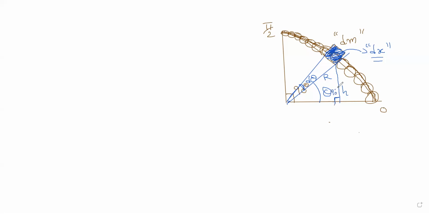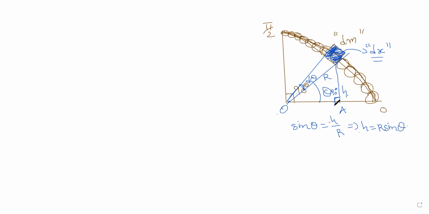Now I want to find h. How to find h? Just find sine theta from it. Sine theta is nothing but h by r, h divided by r in this triangle. If you consider this is O, and something OAB, in this triangle, h divided by r, r is the hypotenuse. So h is equal to r sine theta.